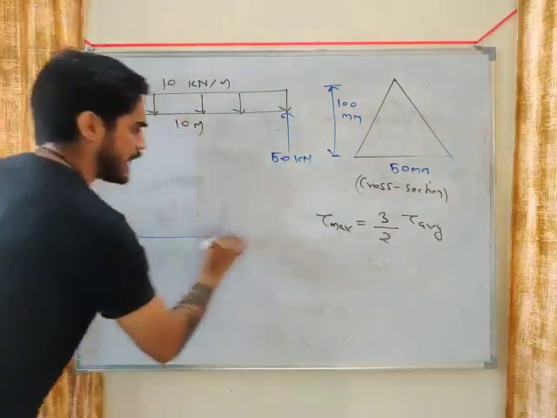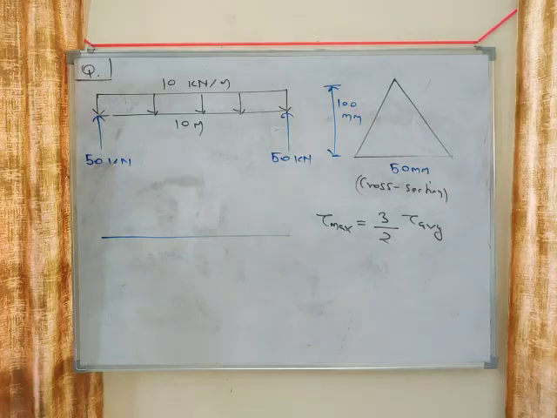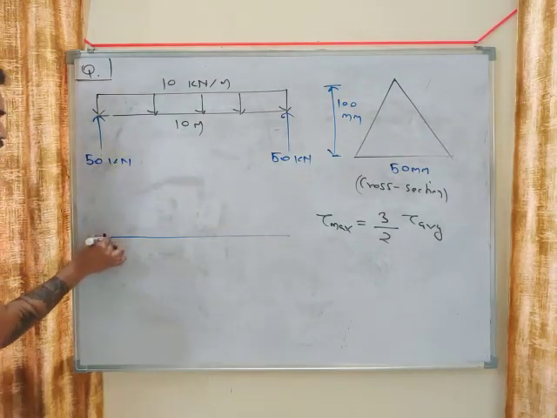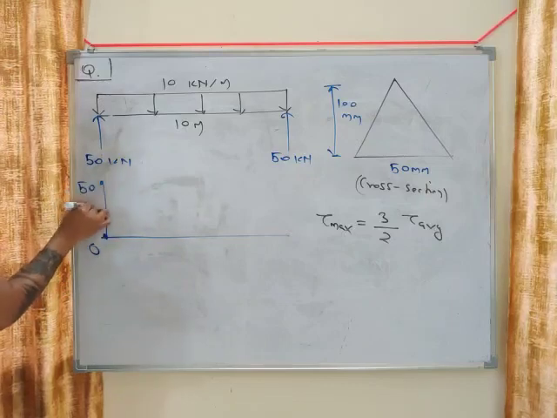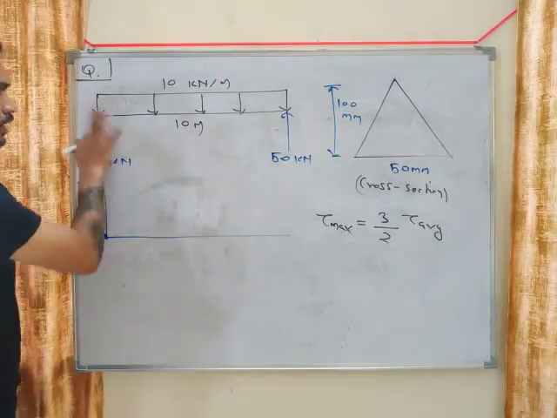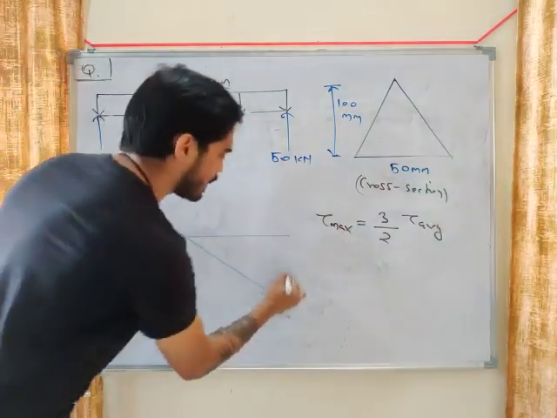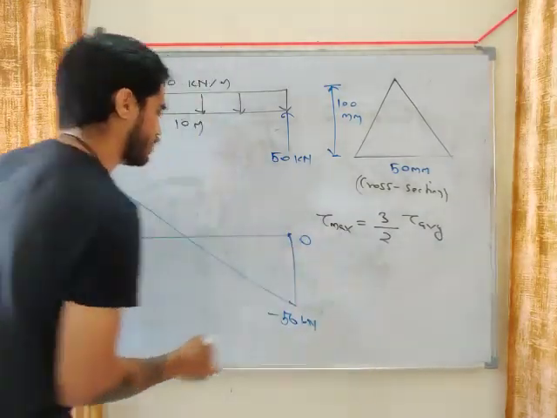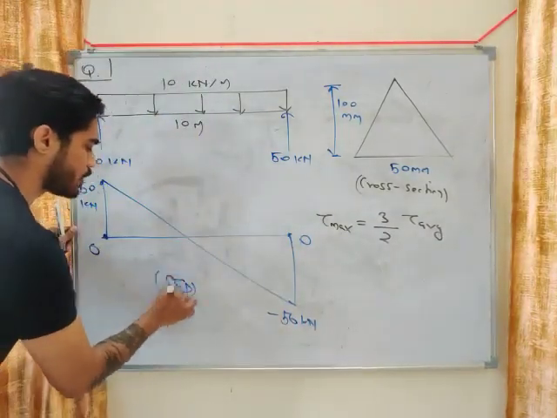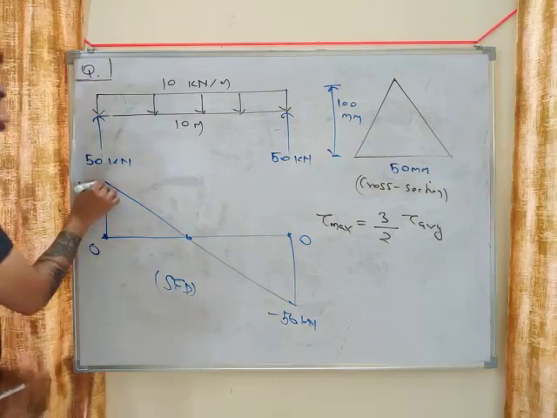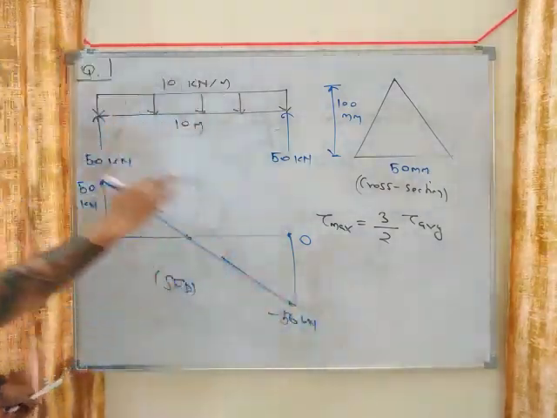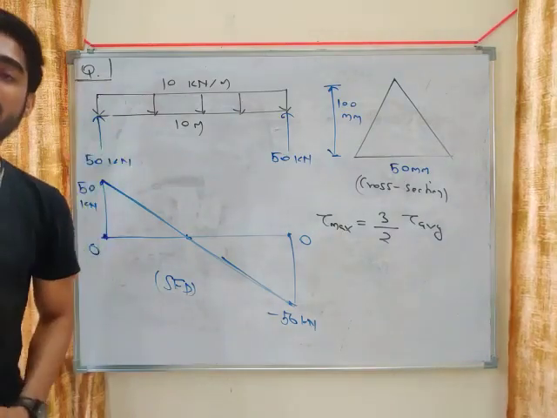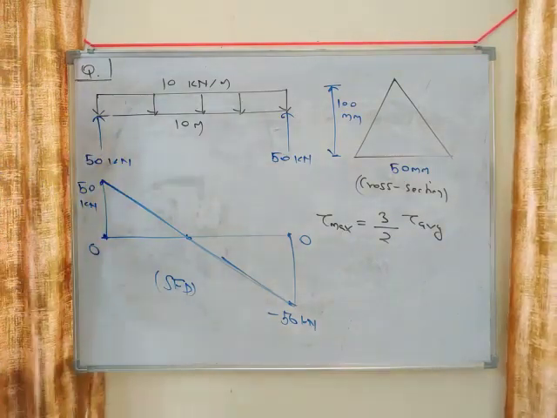Now draw the shear force diagram for this beam. Here it will go from 0 to 50 kilonewton. Then this is a UDL, so it will come down in a straight line. This will be minus 50 kilonewton and then it will become 0. This is the shear force diagram. From this end to this end, it will be linear. If you don't know how to draw the shear force diagram, watch my videos on shear force diagram.